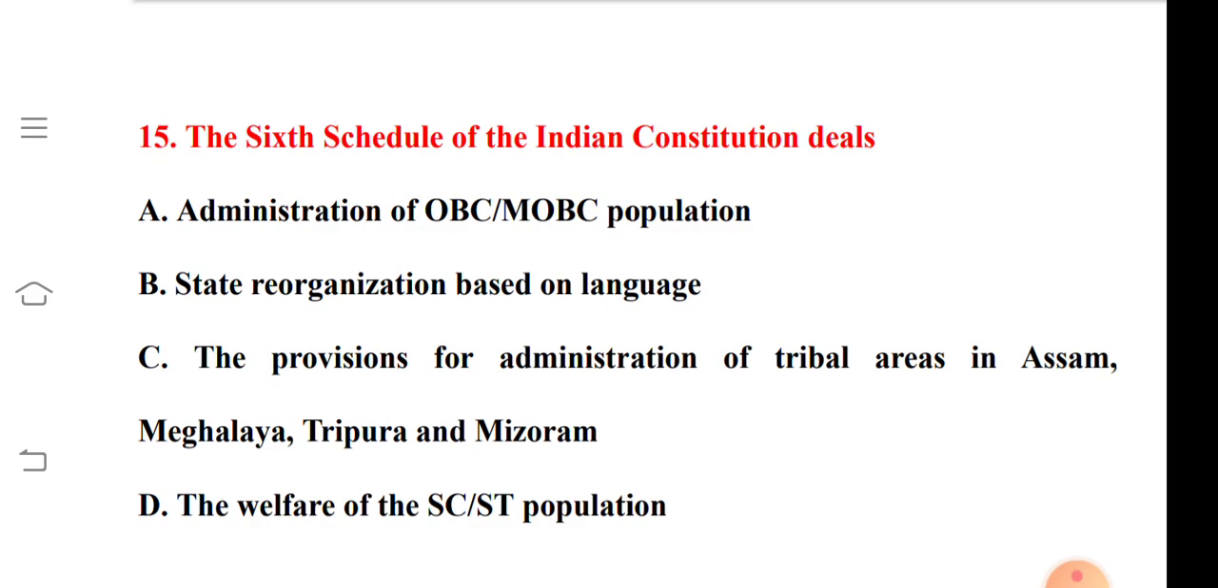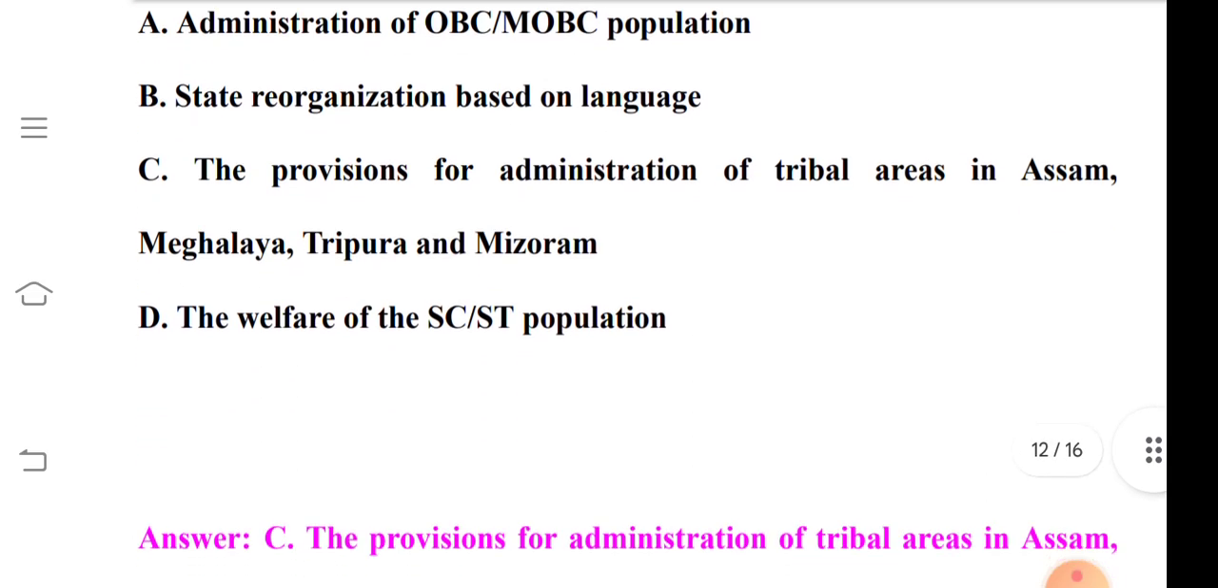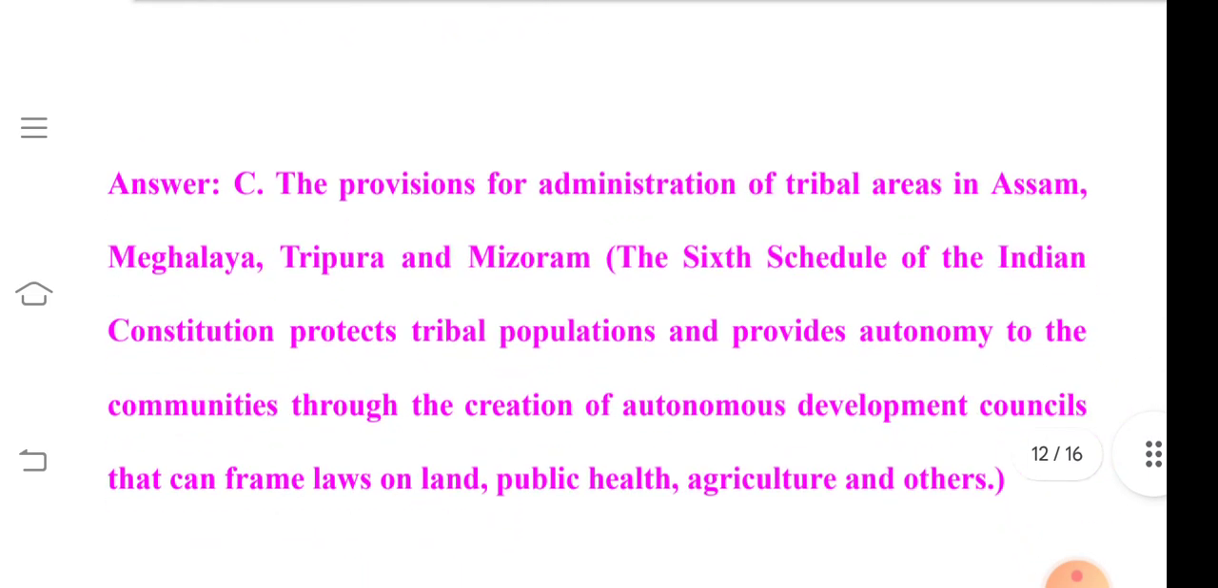Option B, the state reorganization based on language. Option C, the provision for administration of tribal areas in Assam, Meghalaya, Tripura, and Mizoram. And option D, the welfare of the SC/ST population. So its correct answer is option C, that is the provision for administration of tribal areas in Assam, Meghalaya, Tripura, and Mizoram.